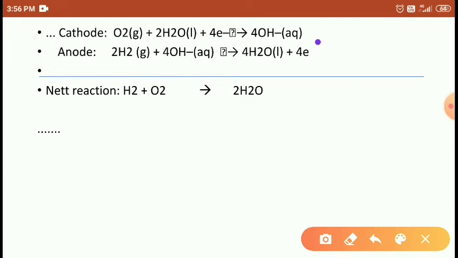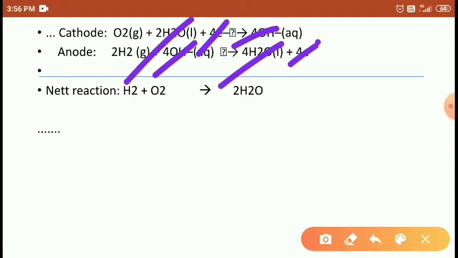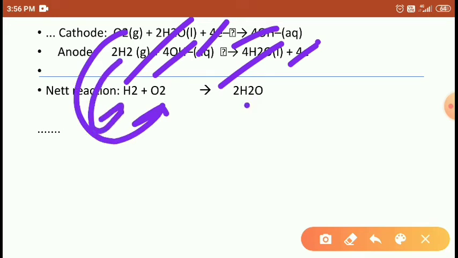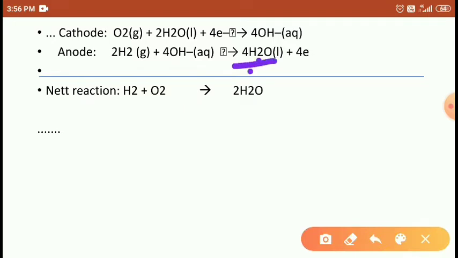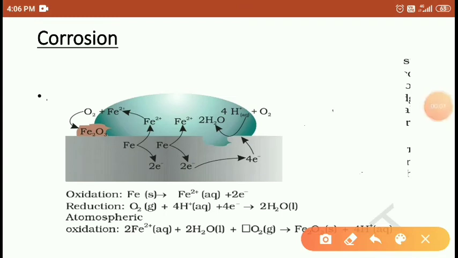In the net reaction, the 4 hydroxyl ions cancel, the 4 electrons cancel, and out of 4 waters, 2 get cancelled, leaving oxygen, hydrogen and 2 waters, right students?